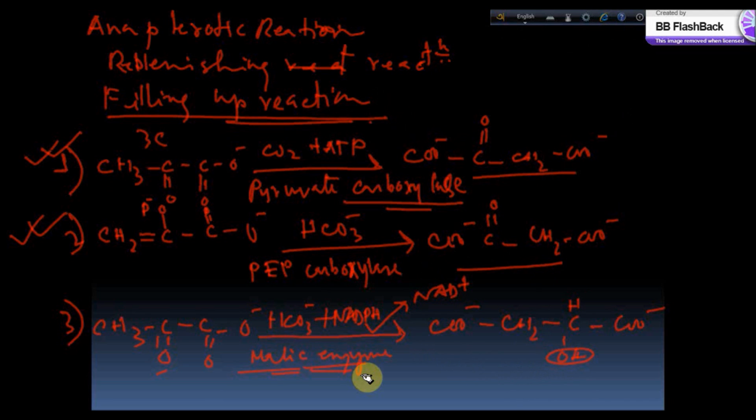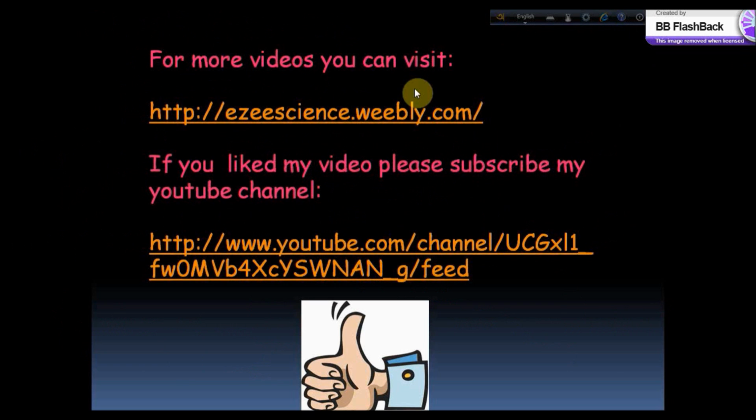So what we have done till now is that we have already discussed alcohol fermentation, and we have talked about lactate fermentation, and then the Cori cycle, and in this last slide we have talked about the anapleurotic reactions, or you can also call it a replenishing reaction or the filling up reaction, where we produce the reactants of the TCA cycle in a different way, so that we can contribute this into this cycle.